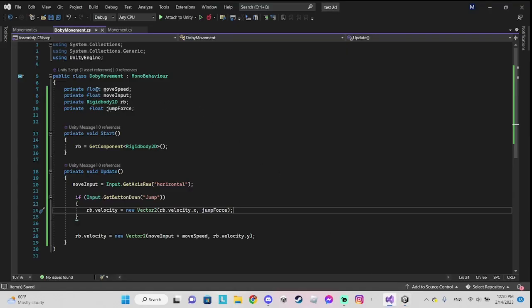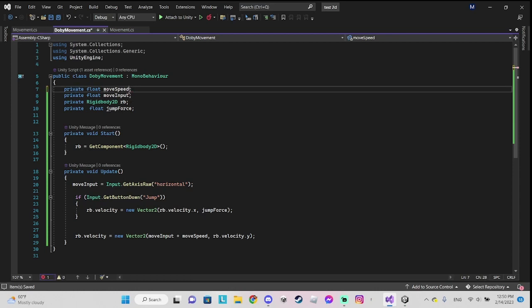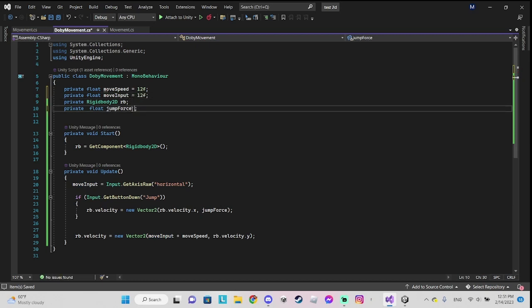We need to write it public, or write equals 12f. Same thing here for move input. And the jump force, make it 10.